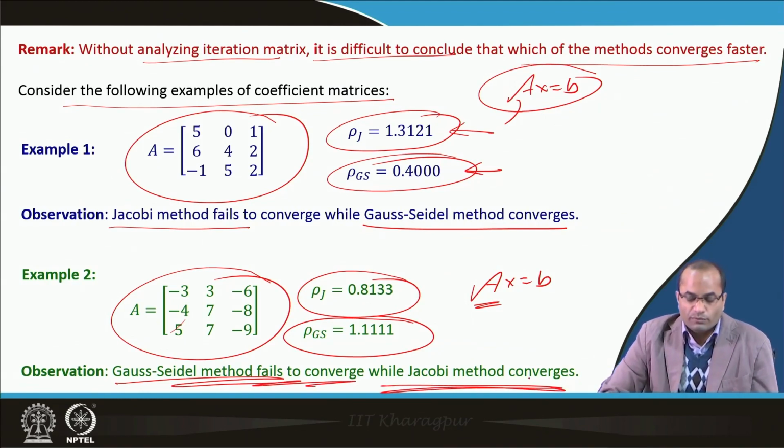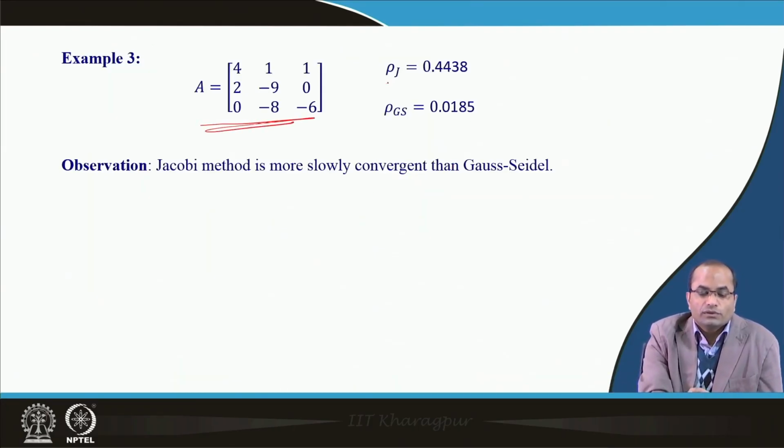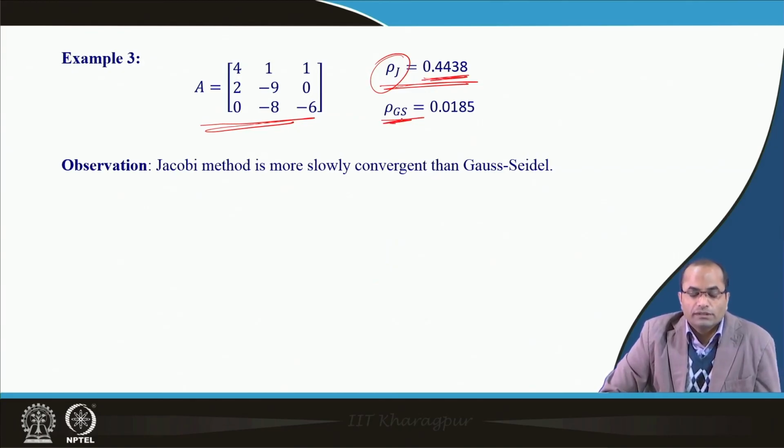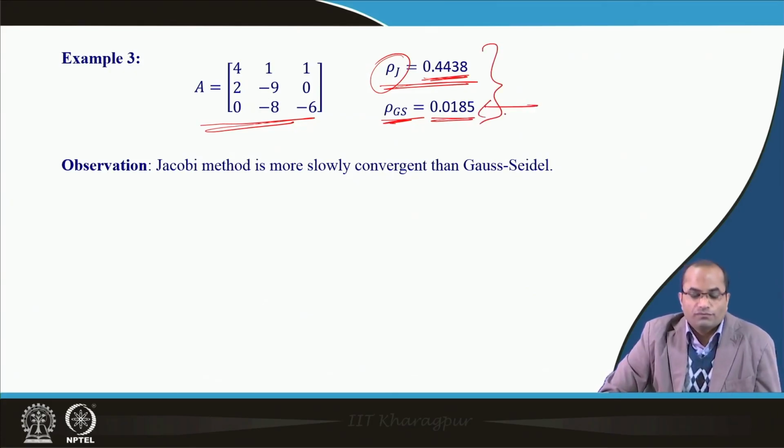So, it is the other way around. Not only this, if we take this coefficient matrix, for the Jacobi method the spectral radius is 0.44, whereas for the Gauss-Seidel it is 0.01. So, both the methods will converge, but the Gauss-Seidel will converge faster.